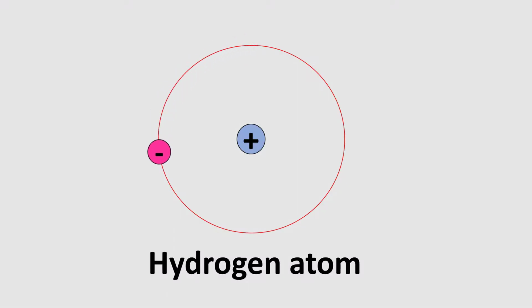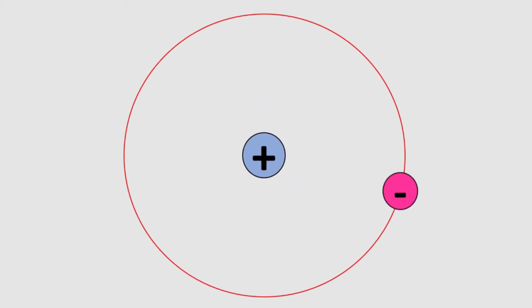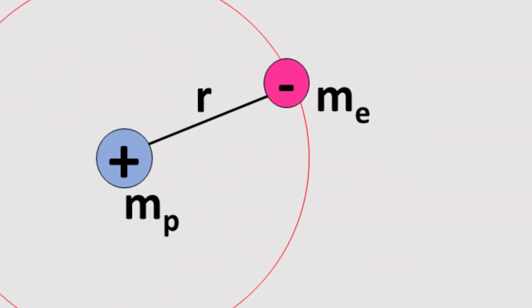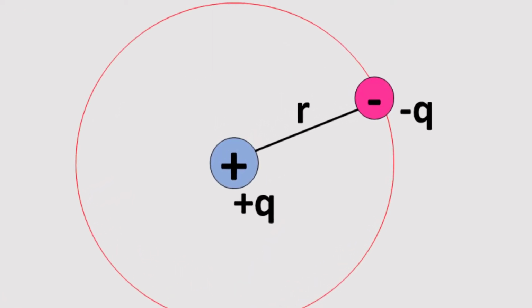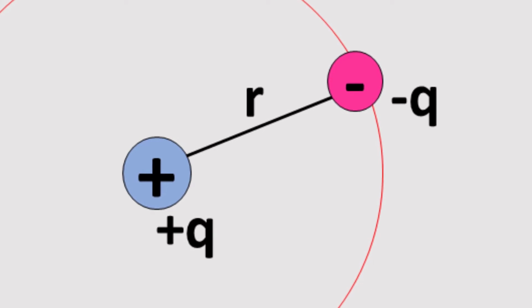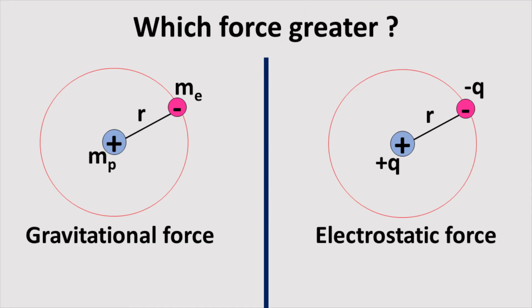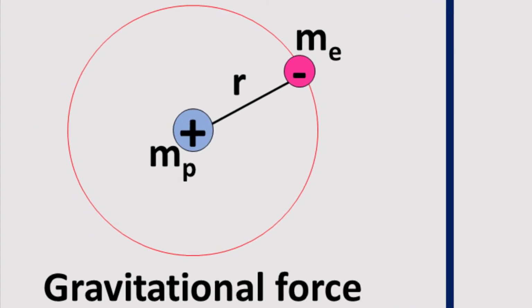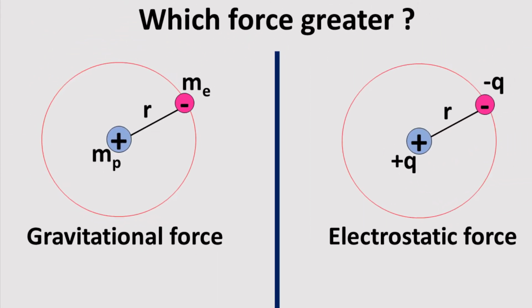Hydrogen atom consists of a proton and an electron. Since both have masses, there is gravitational force between them. Also, both are charges. So, there is electrostatic force between them. Which force is greater? Electrostatic force or gravitational force? Let us discuss in this video.